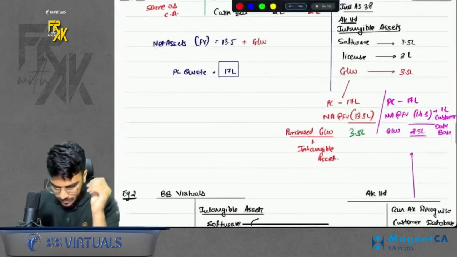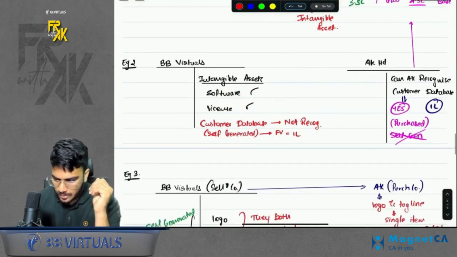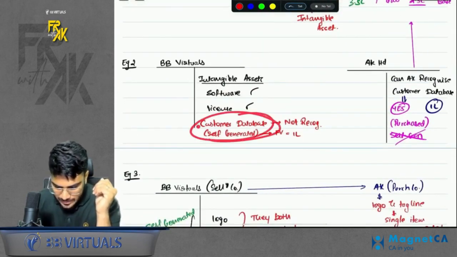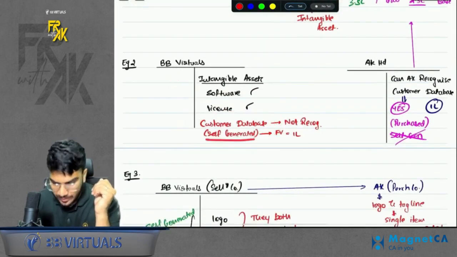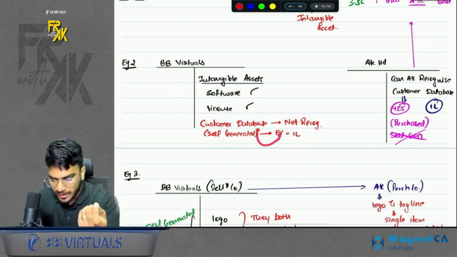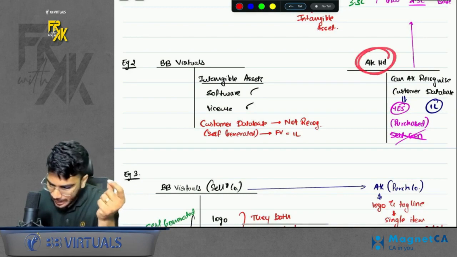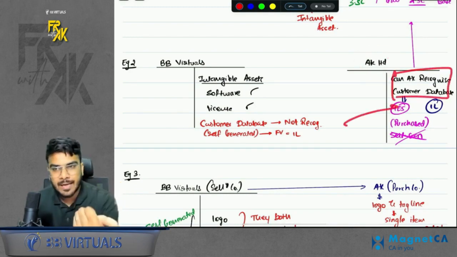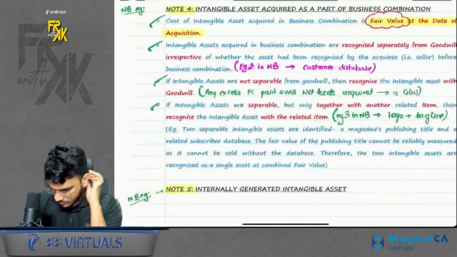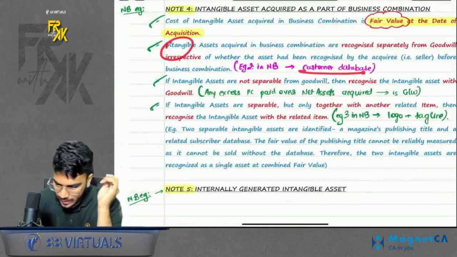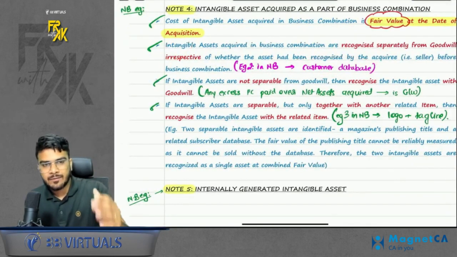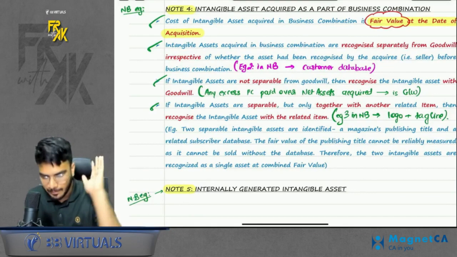Okay. Next point. Do you remember this? If there is a customer database in the selling company's books which was self-generated, it cannot record it because it is prohibited to record a self-generated customer database. But for the acquiring company, it becomes a purchased intangible. So he can of course record it, right? So here is the second point. We can record customer database irrespective of whether it was shown in the books of the selling company or not.